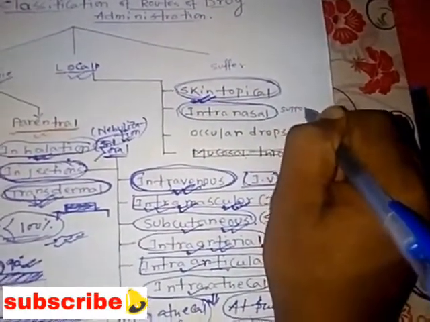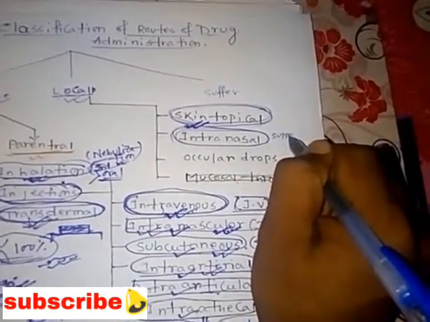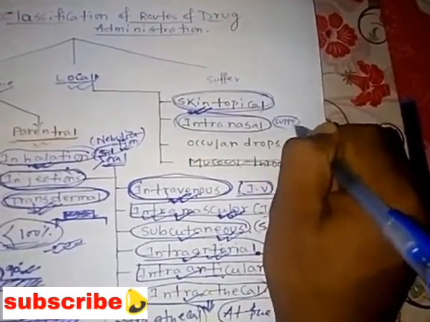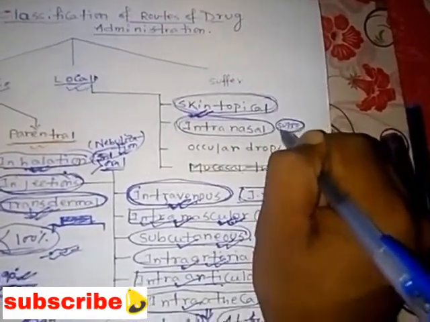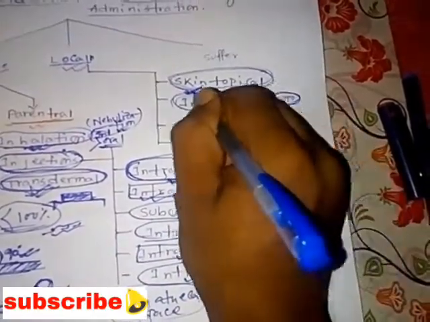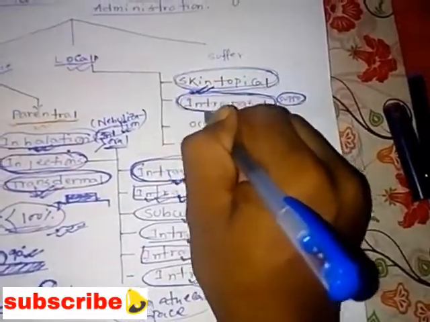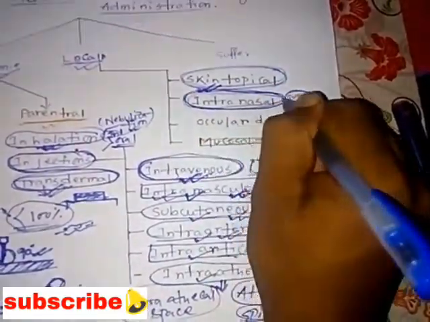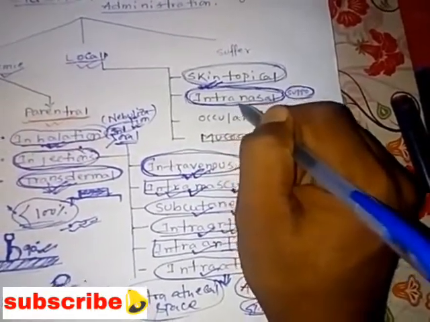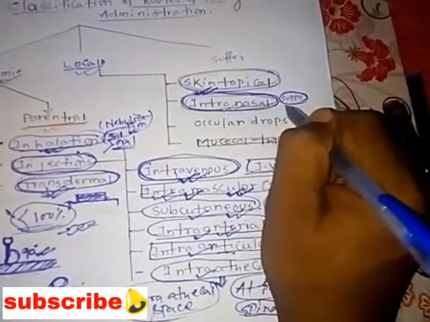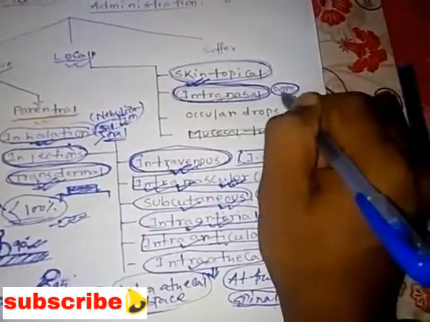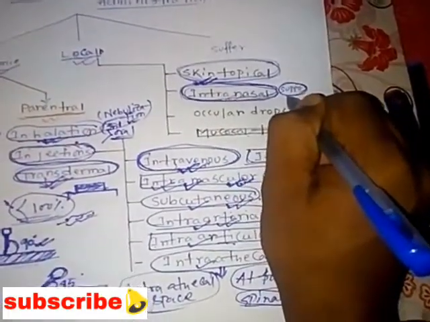Nasal suppositories are administered through our nasal region, and the intranasal route is also a way of drug administration. The suppositories are put into our nasal nares, and that type of drug administration is also possible. But this type of drug administration is very rare.